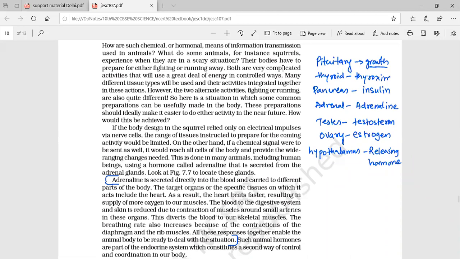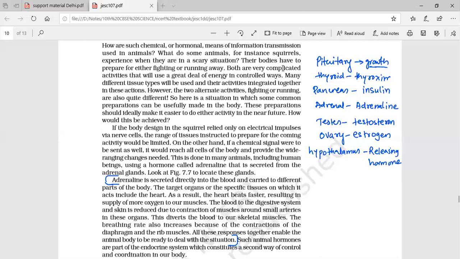Sir has already shown you the pictures of the tallest person and the shortest person on this earth. The shortest person is in India itself. So insufficient or excess secretion of growth hormone will cause these problems.